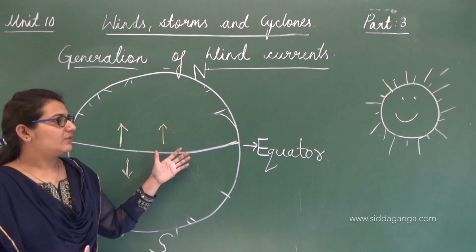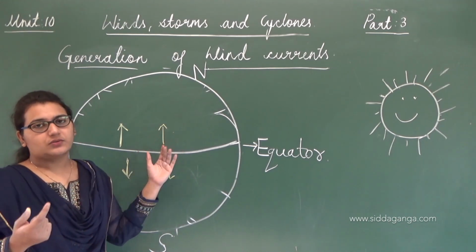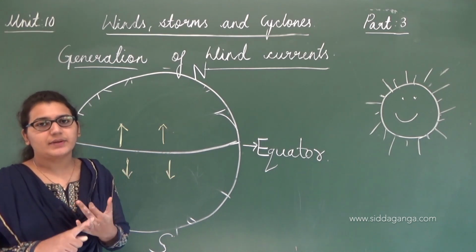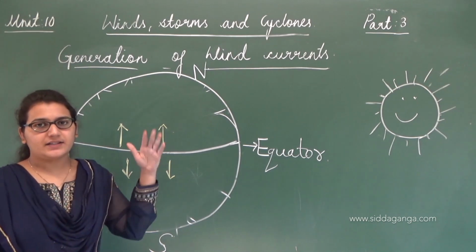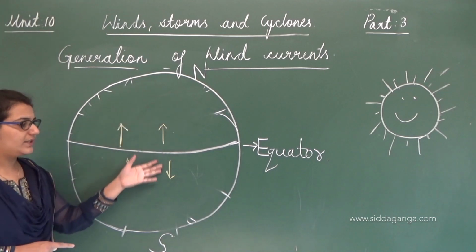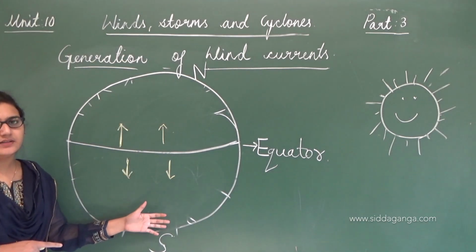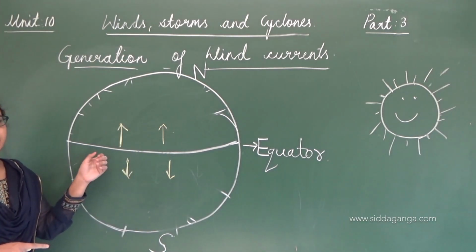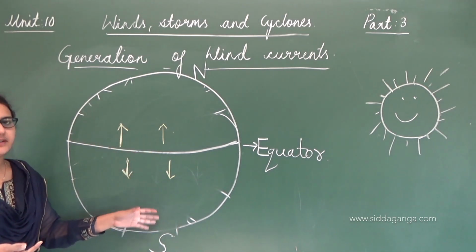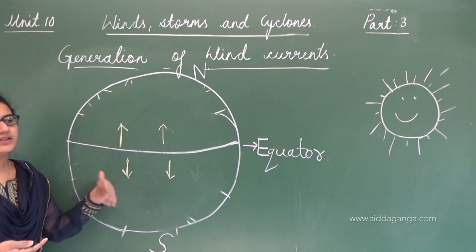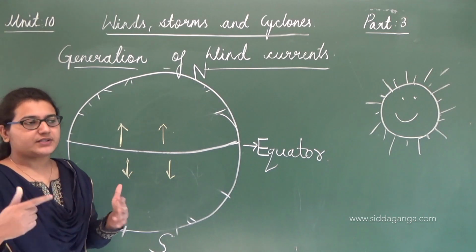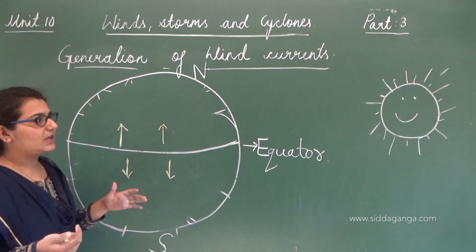When the air gets heated up, it expands, and the warm air becomes lighter and it rises, right? Because of that, the air moves to these regions, and the air already present here moves to the equator. Again that air becomes hot, again it moves to the equator, and that will keep on happening. That is the reason some places are very hot and some places are very cold. So that is the difference.